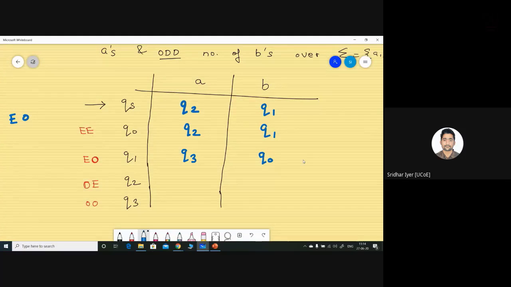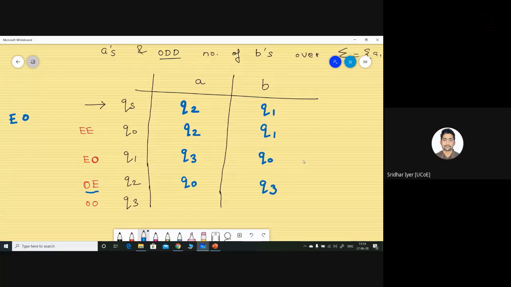Clear? Next up, over here, we are already having a combination of odd even. If I receive an A, the combination changes from odd even to even even, and that is a state which is called Q0. Similarly, over here, we are having odd even, and if we encounter a B, it becomes odd odd. So the state is Q3.